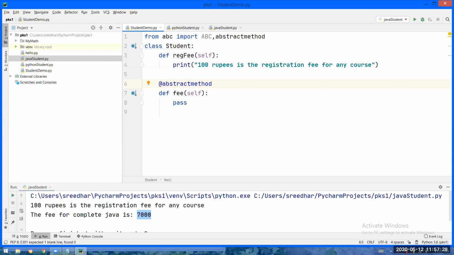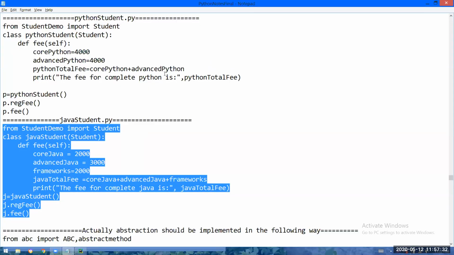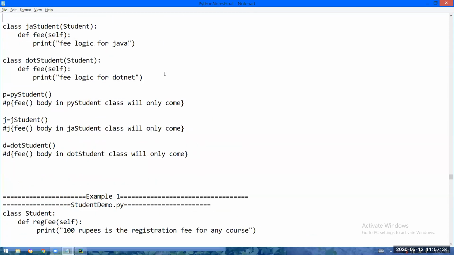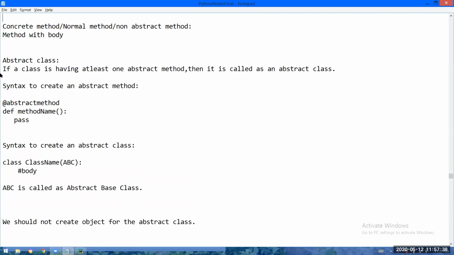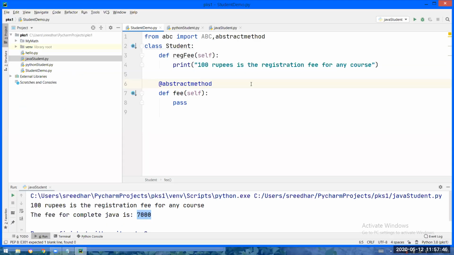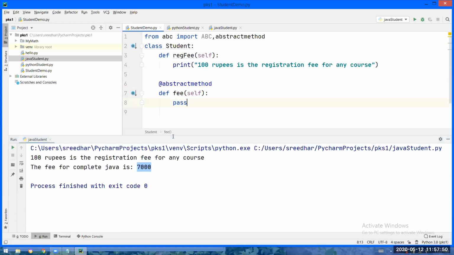So to indicate a method as abstract, you have to put @abstractmethod on top of that particular method. Okay, this is the first point. That's why in the material I have written the syntax to create an abstract method. This is the syntax to create an abstract method.